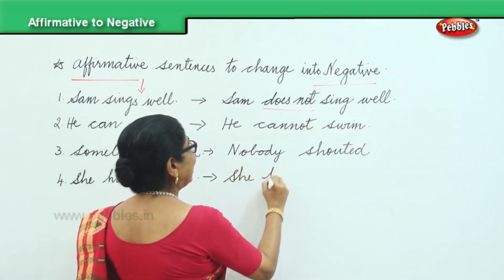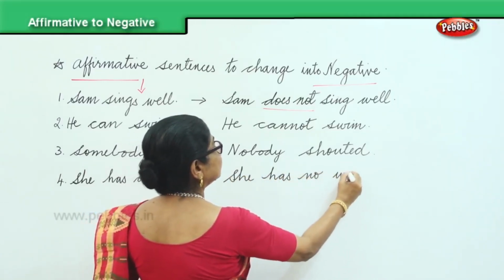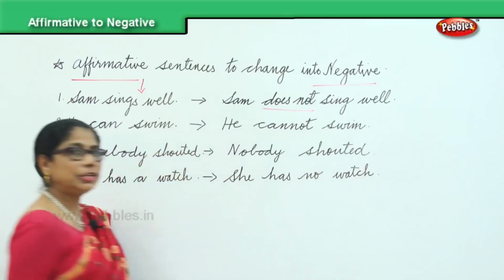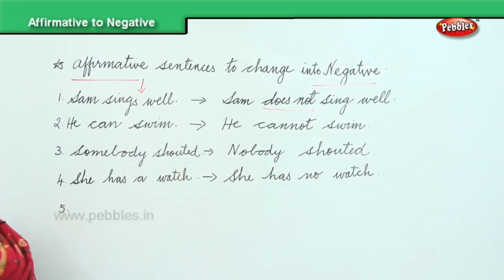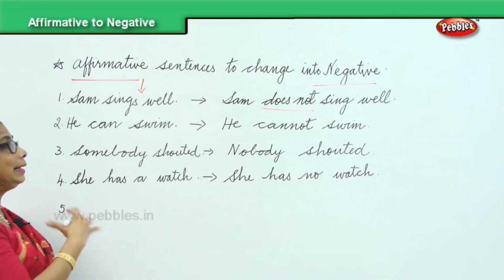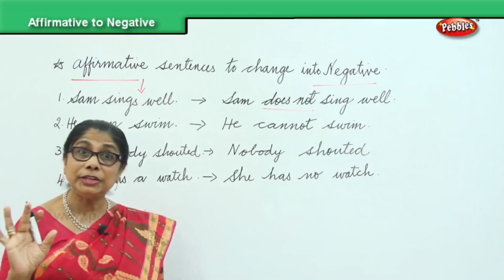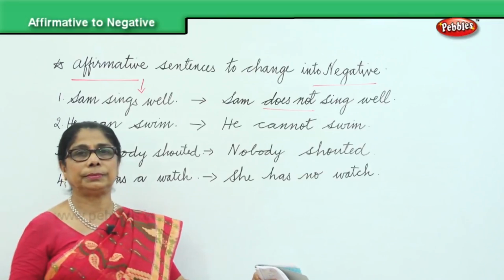She has no watch. All right? Now, look at all this. Sam sings well, Sam doesn't sing well. He can swim, he cannot swim. Somebody shouted, nobody shouted. She has a watch, she has no watch.